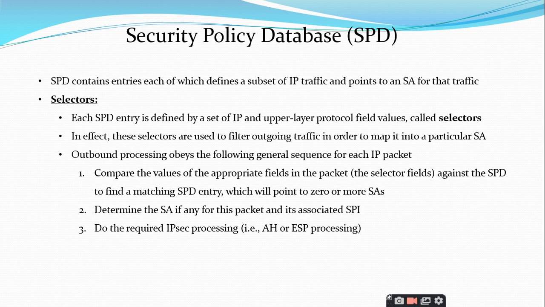So once we are familiar with this security association database, let us move our discussion to the security policy database. So security association database gives a lot of information about the security association. It consists of a number of parameters, and all those parameters for each and every security association are stored inside the database, and that database we are naming as the security association database. So we know what are all the parameters we have in the SAD. Now let us move our discussion to the security policy database.